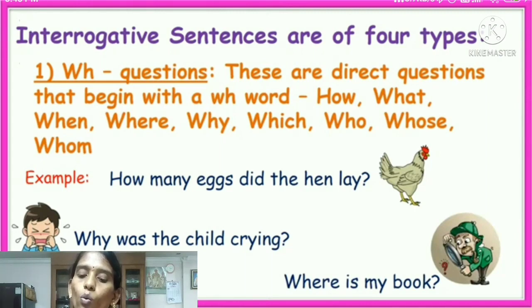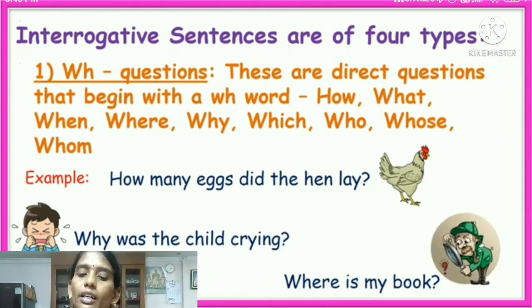Next, second one. Why was the child crying? Third one. Where is my book? These sentences end with a question mark and start with a WH word. Are you observing, children? Okay, I think you observe.